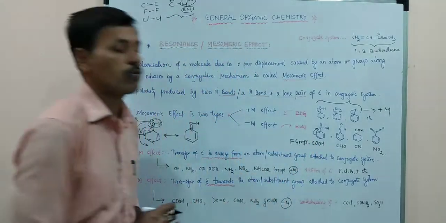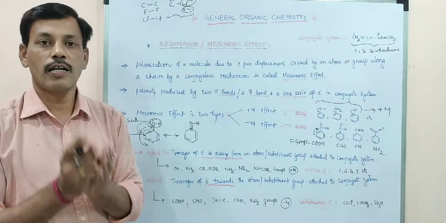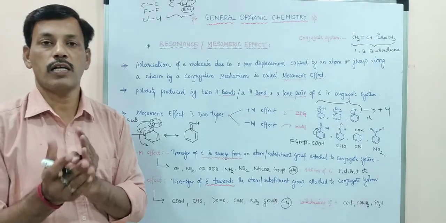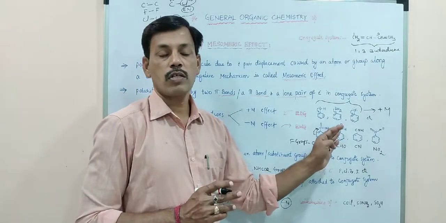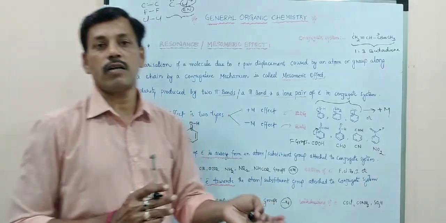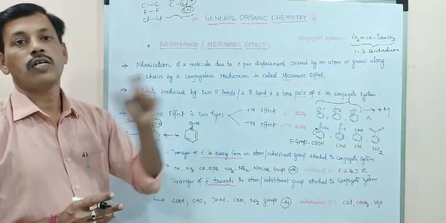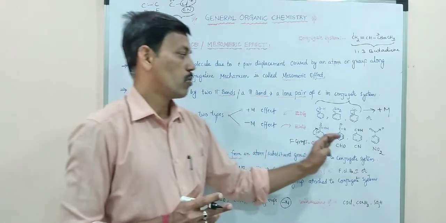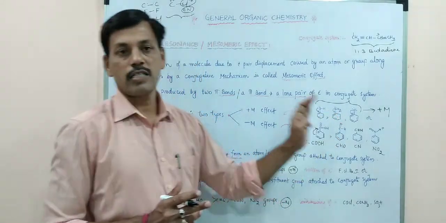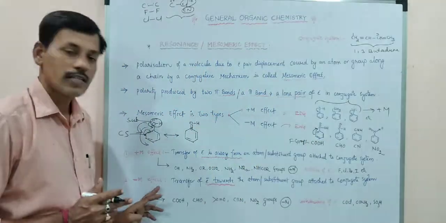These functional groups are attached to the benzene ring, which is a conjugate system. These functional groups are not donating electrons, but accepting electrons from the conjugate system of benzene. So this effect is called minus M effect.